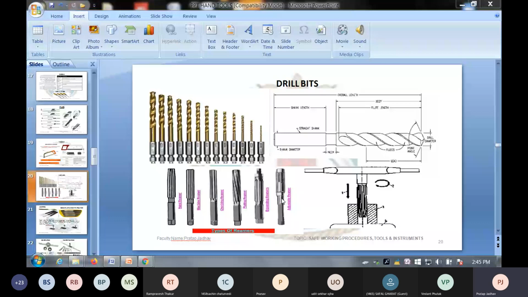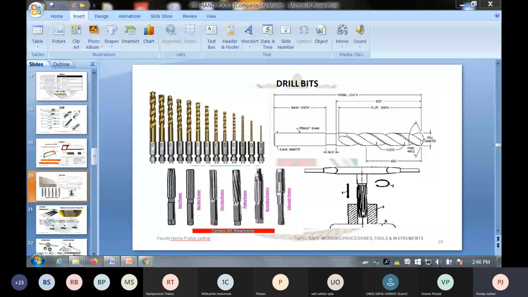So if you have drilled a hole of 20 mm, then we select the reamer of 20 mm, insert it in the hole, and you use a reamer stock in which you can hold the reamer, and you can turn the reamer slowly inside the hole. What it does, in case any excess material is stuck inside the hole, it gets finished nicely. You can finish the hole properly so that you can put the fittings in the hole. As well, it will very minutely remove 0.01 mm or 0.02 mm of material and do a better finishing of the hole. For that purpose, we are using the reamers.